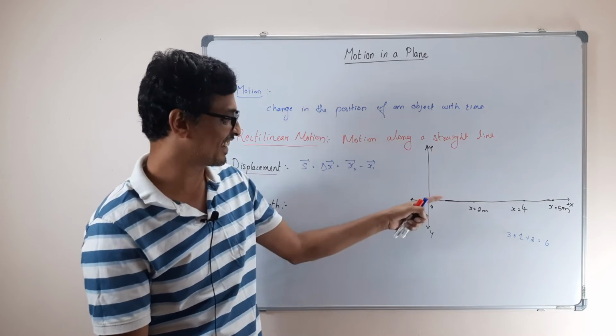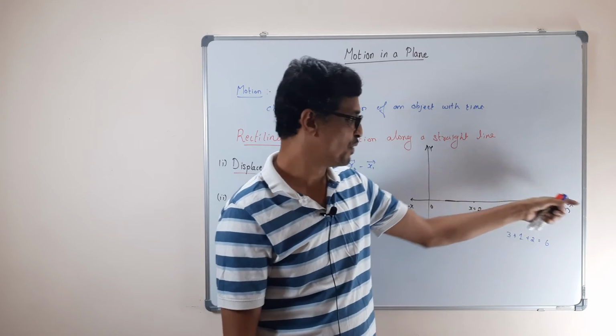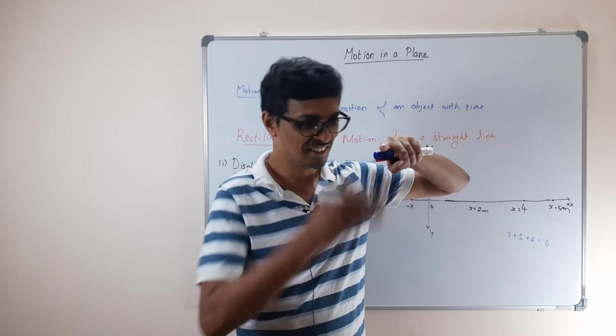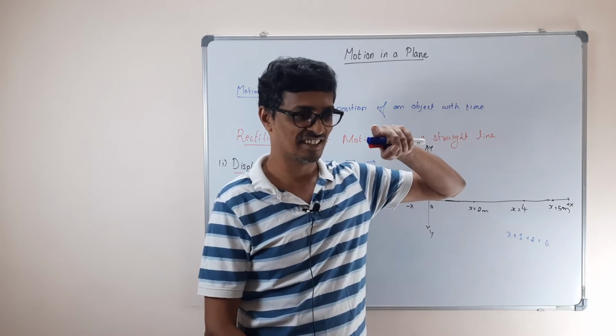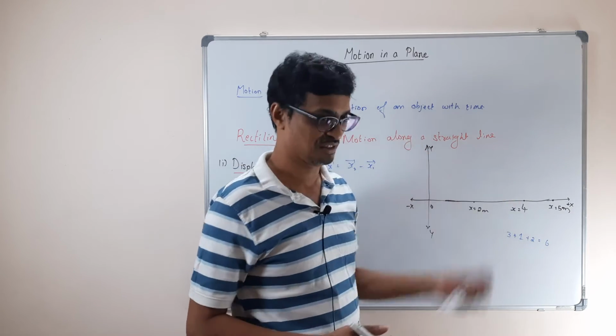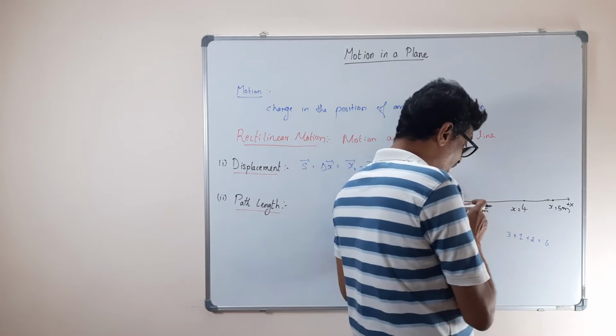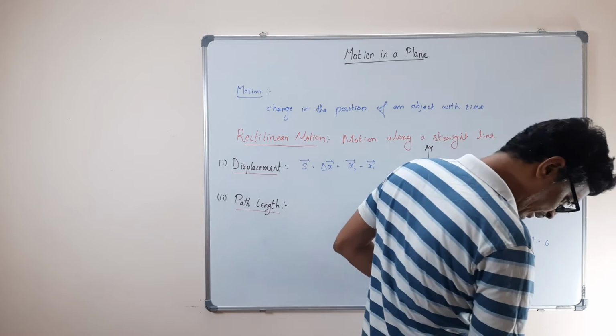Okay, it goes up to 5, bounces back and stops there. Now what is the displacement? Initial vector, the final vector. So that will be what? 2. Okay, so that's what. So this can be bounced back. But here the path length is longer. Correct? That's what they have written.